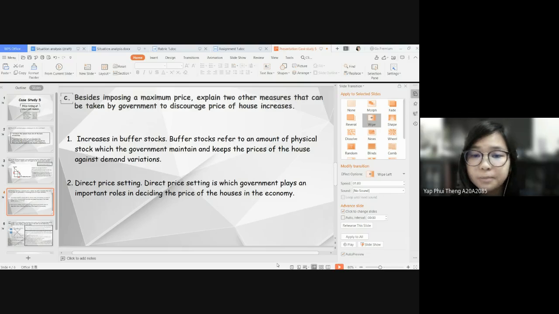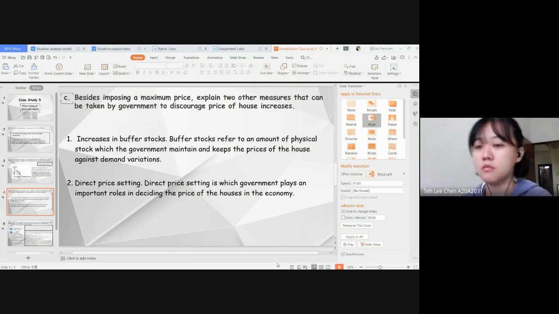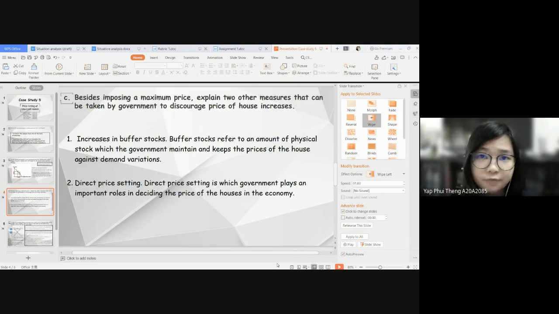Buffer stock is an amount of physical stock which the government maintains and keeps the price of the house stable against demand variation. One of the benefits is that increasing buffer stock of low-cost homes is used to prevent excess price for consumers and reduce the situation of inflation.